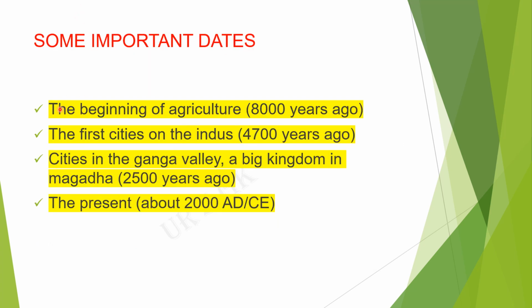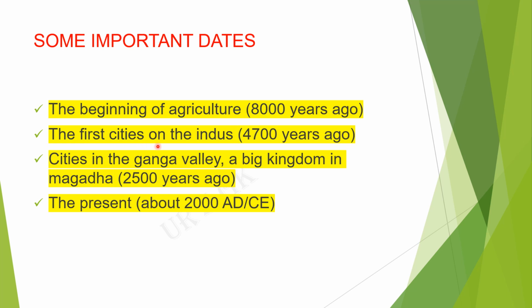Some of the important dates: the beginning of agriculture, we all know, was 8,000 years ago. Where it started on the bank of which river, you should find out and comment.